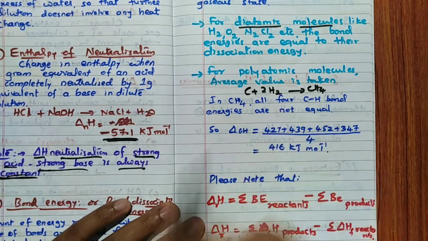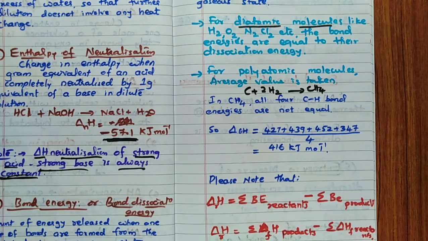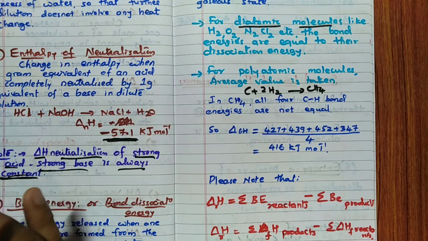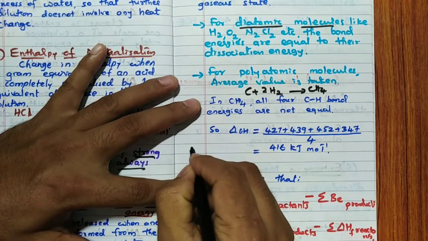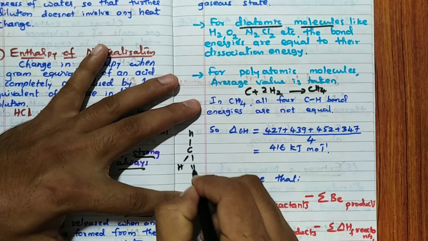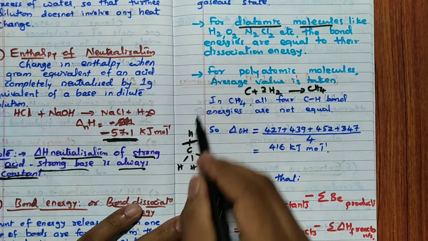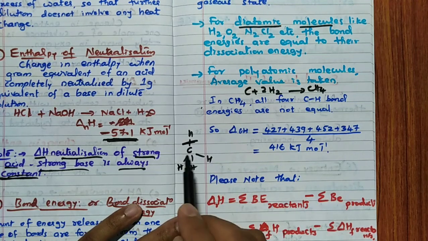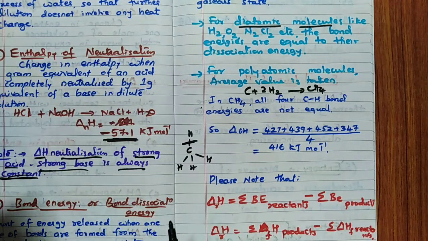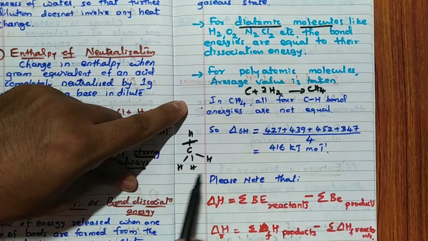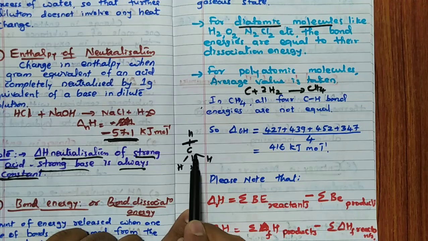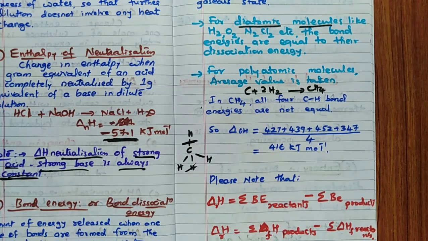See, in CH4 we have 4 C-H bonds, correct? So here, one after another, we have to break the bonds. I will break this bond first. Remember, when I break this bond, it will form H and CH3. Now, when I break the next bond, the atmosphere around this CH3 is totally different. Because of that, remember, the energy is also different.